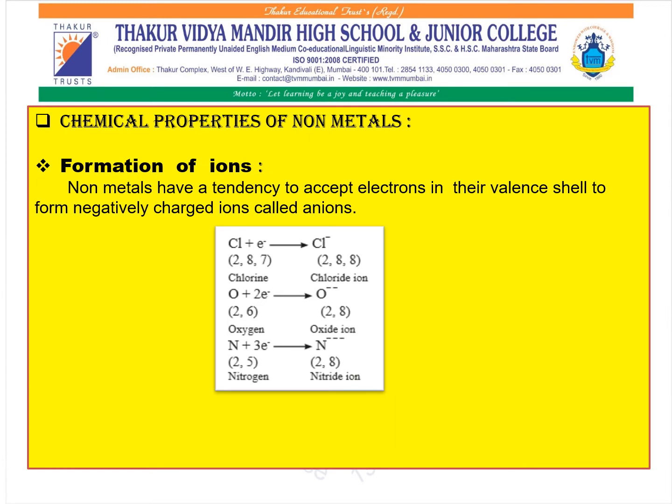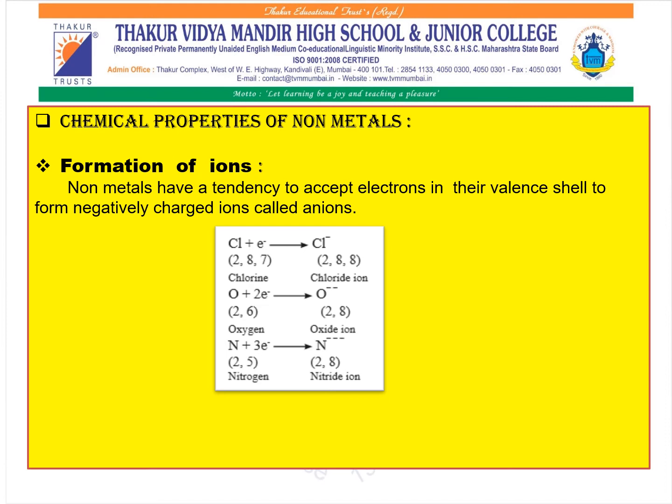Now coming to the formation of ions. Now generally, as we have seen, metals have the tendency to lose electrons and form positive ions, and non-metals have the tendency to accept electrons in their valence shell, and they form negatively charged ions called anions. For example, chlorine. When chlorine is accepting one electron in the valence shell to form a chloride ion, that means it is attaining a negative charge.